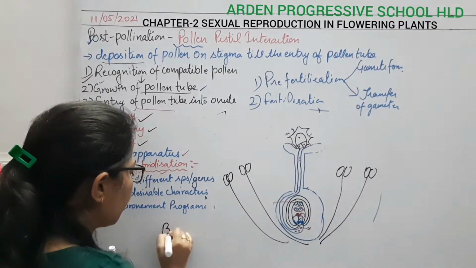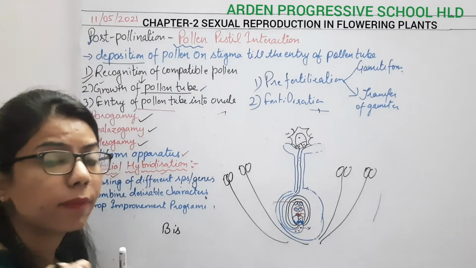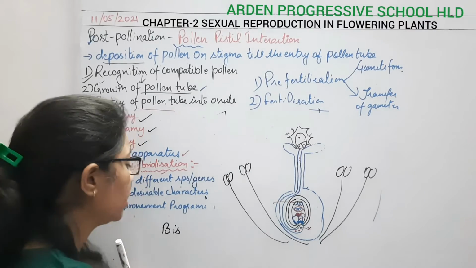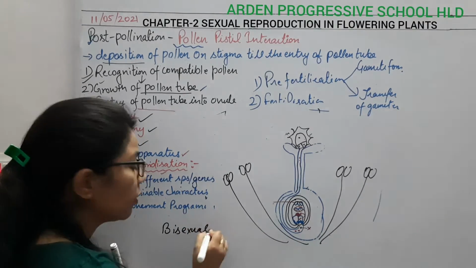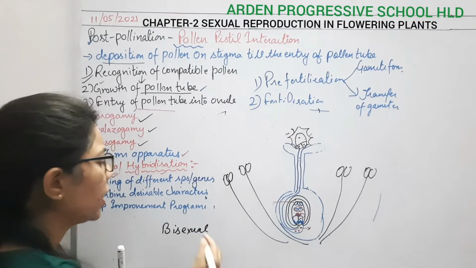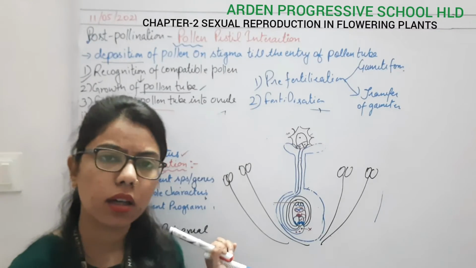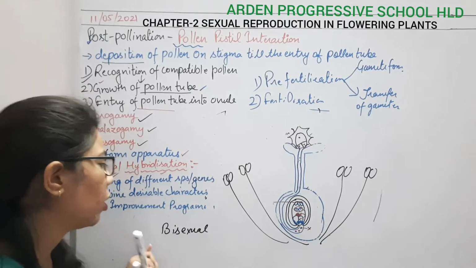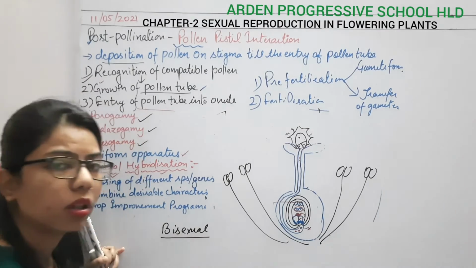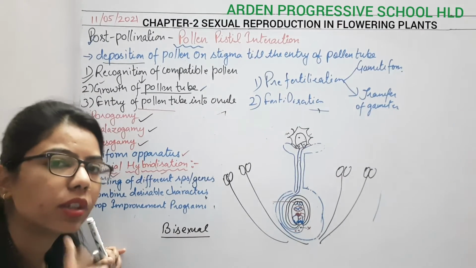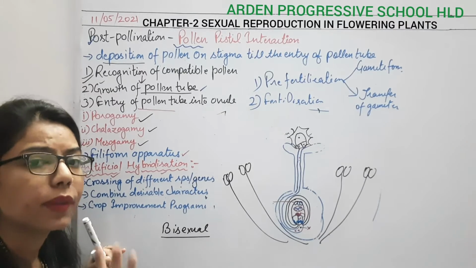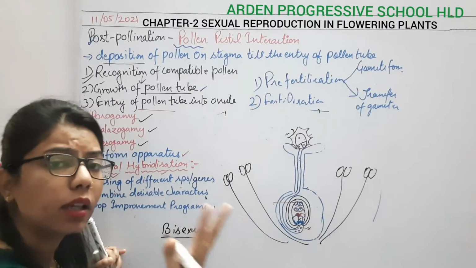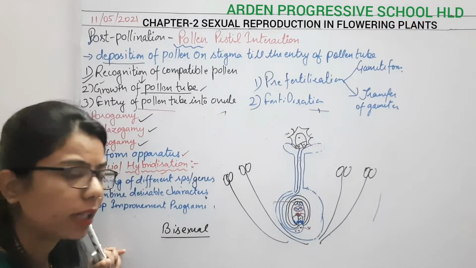So in case of bisexual flower, if I have to go for the hybridization, there will be some more tasks. If I talk about the hybridization of a unisexual flower, it will be easier. Why? Because in your textbook, what is given? There are only 2 steps, that is the emasculation, then bagging, then tagging. Okay, that much is there.